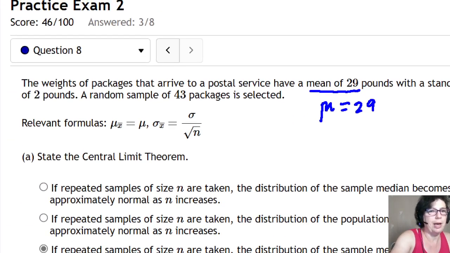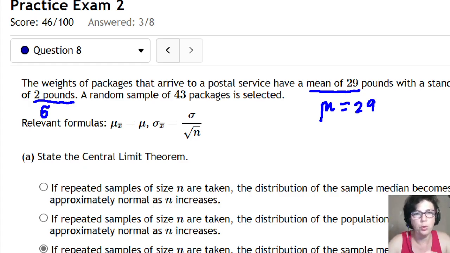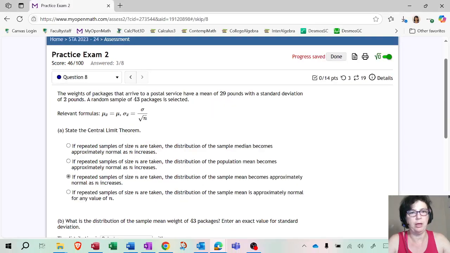This is the same as sigma. If you don't know that, write it on your note card: mean is mu, standard deviation is sigma. And the sample size here is 43. This is n. If you know which is mu, which is sigma, which is n, you can substitute in the formulas. A lot of times people just put random numbers in there because they don't know the notation.